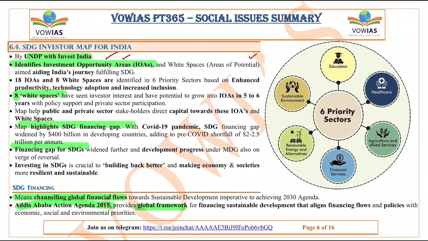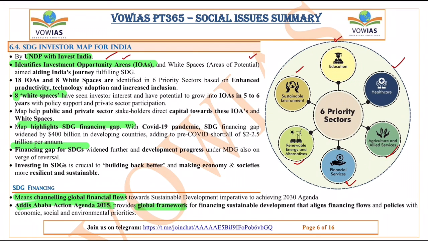So if you see the 6 priority areas in this, they are education, environment, renewable energy, financial services, agriculture and allied activities, healthcare. So these are the major priority sectors. And also if you see, there are 8 white spaces. That means white spaces are those industries where there is great potential, and this will help the private companies and the public sector companies to invest.